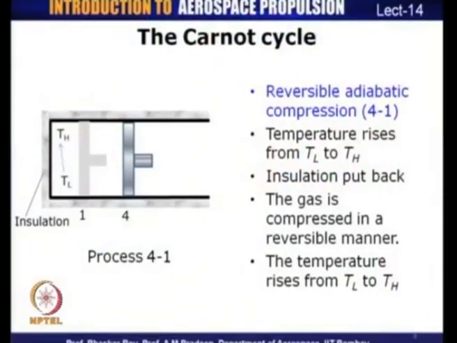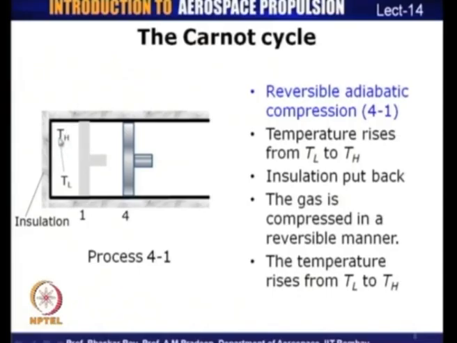The last process, as you would probably have already guessed by now, is going to be a reversible adiabatic compression process, because we have seen that there have already been two expansion processes and one compression process, and this is the last process in the Carnot cycle. This is a reversible adiabatic compression process during which the system moves from state 4 to state 1. Because it is an adiabatic process, we reinstate the insulation at the cylinder head, and because there is insulation from all the sides, there cannot be any heat transfer between the system and the surroundings.